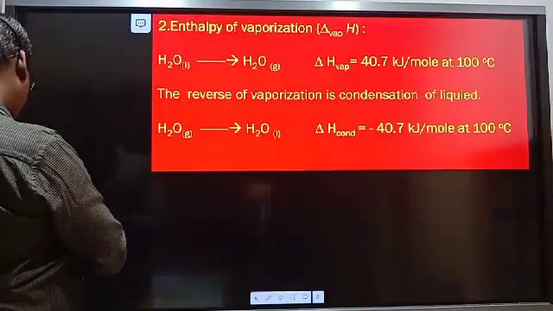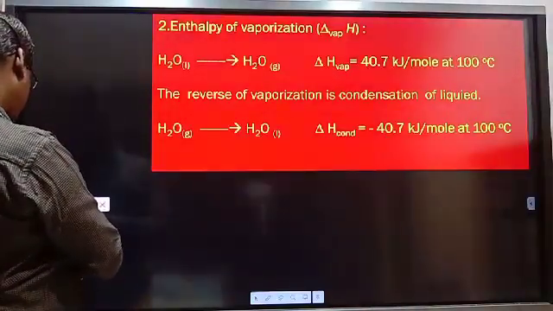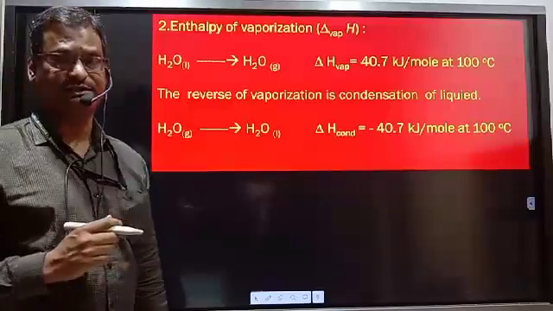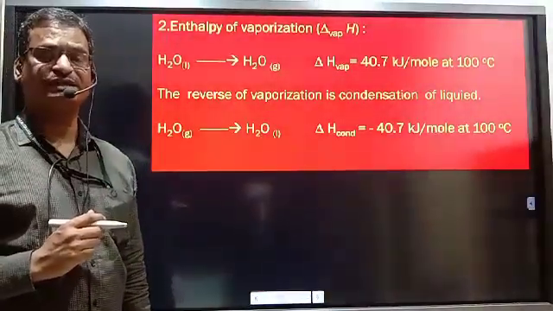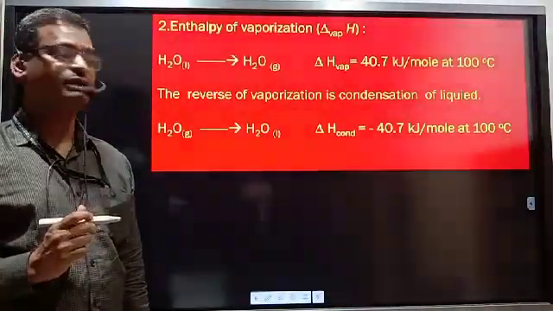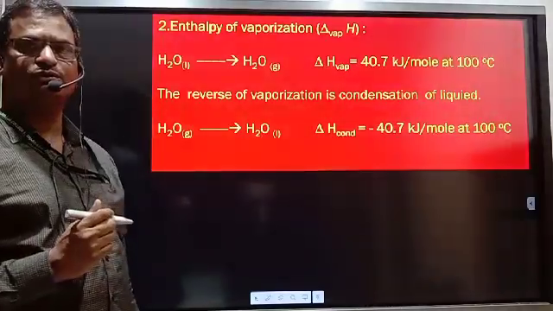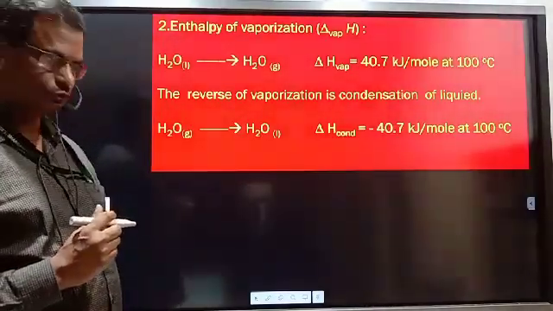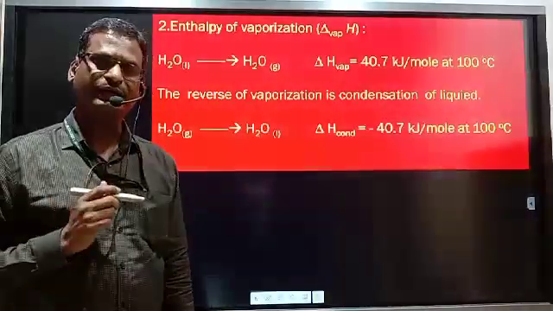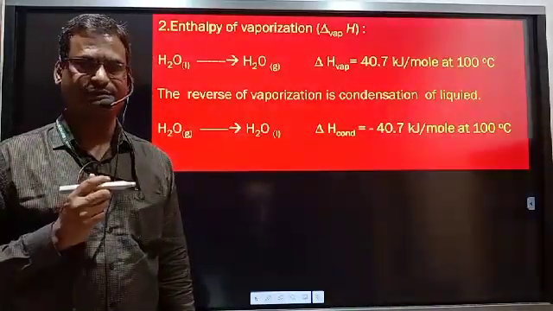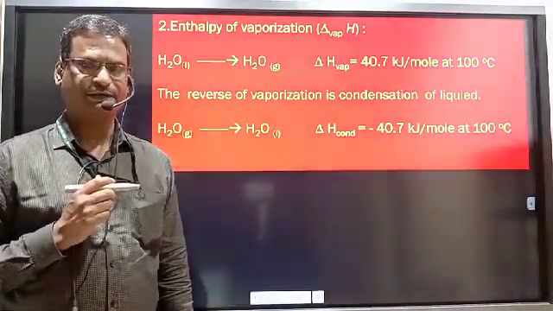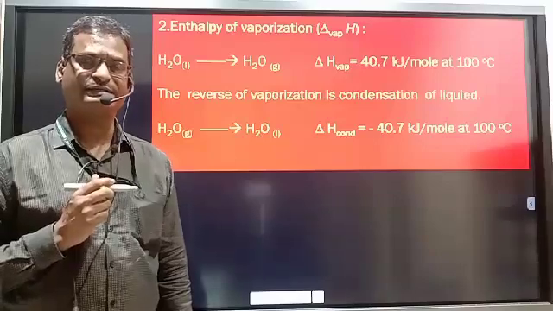Here, enthalpy of vaporization. Vaporization is the process in which liquid is converted to gas. We know when liquid is heated, it is converted to gas. Liquid on heating is converted into the gaseous state.